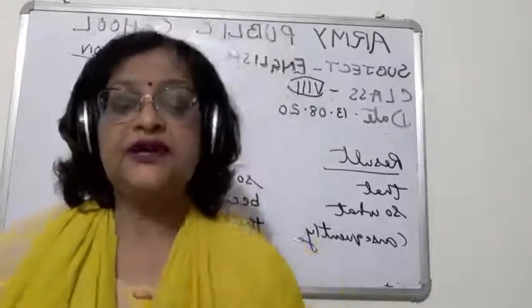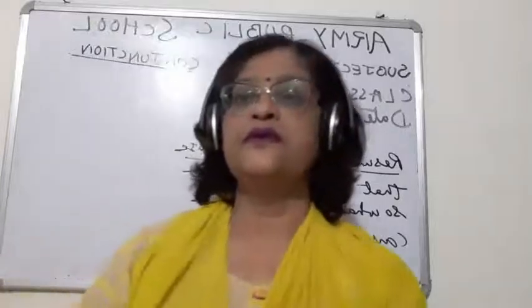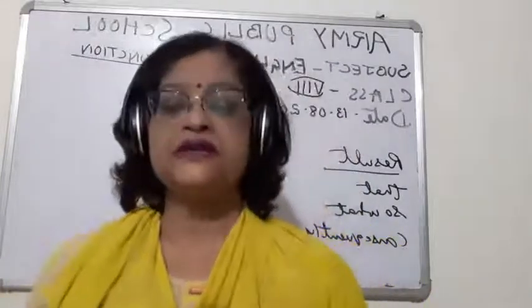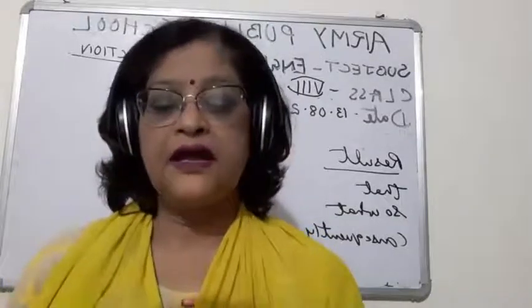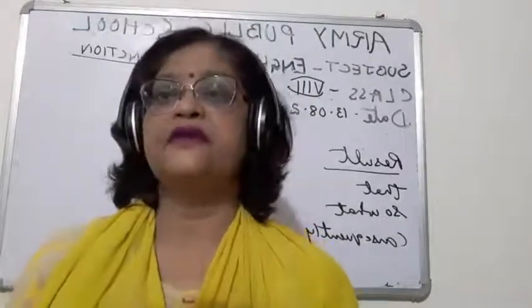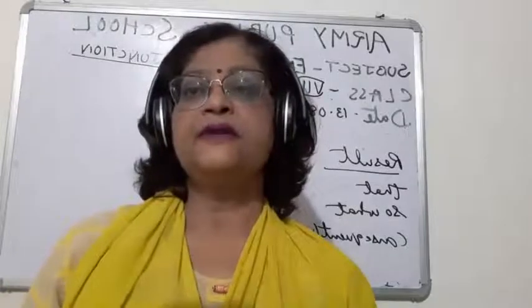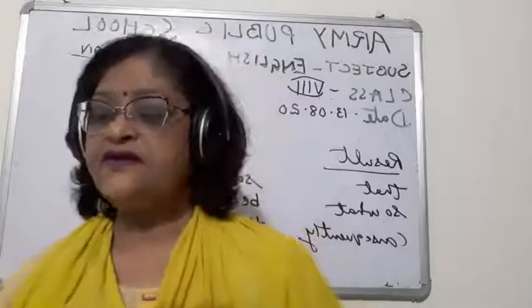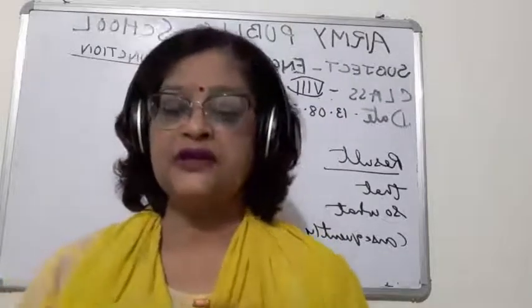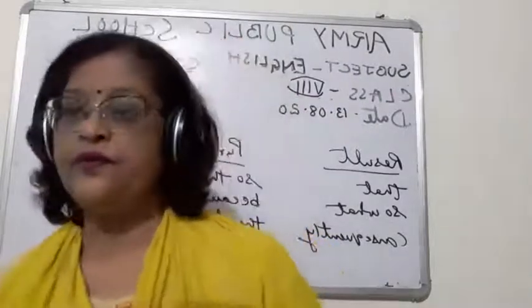Now one conjunction is related with comparison, and in that, than or as will be there. So these are the different types of conjunction I have told you.